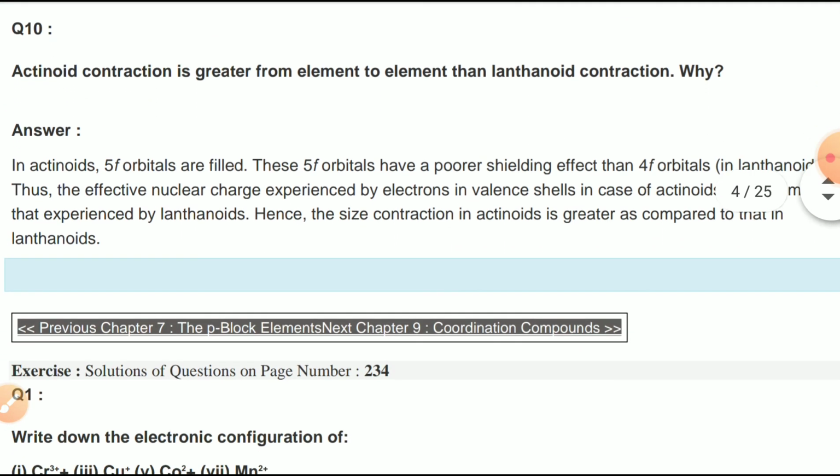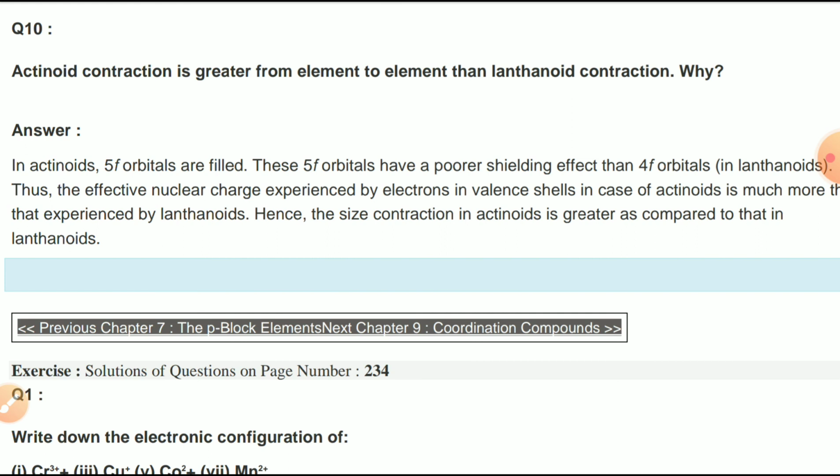Question number 10. Actinoid contraction is greater from element to element than lanthanoid contraction. Why? In actinoids, 5f orbitals are filled. These 5f orbitals have a poorer shielding effect than 4f orbitals.